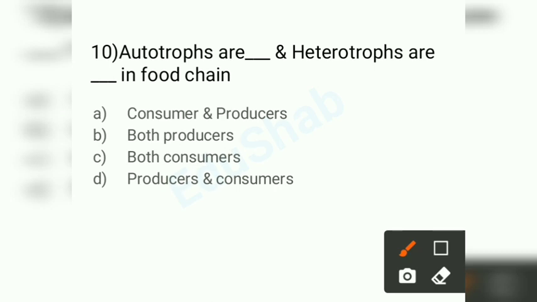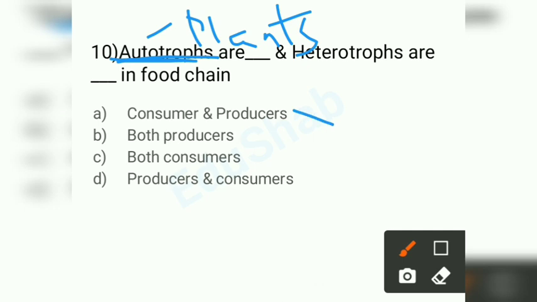As I have already told you in the previous slides, autotrophs are plants, which means producers. So look in the options where producer is mentioned first, that shall be your answer. Consumers cannot be an answer, because you should have producers on the first side.